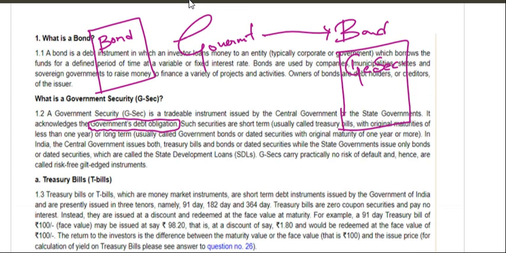Simple. So both are given by the state government and the central government. In India, what happens? The state government will also be giving these government securities, and the central government will also be giving you government securities.